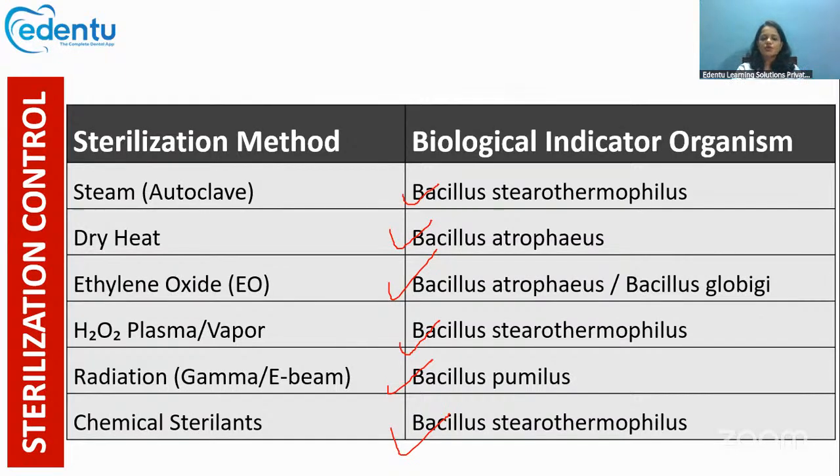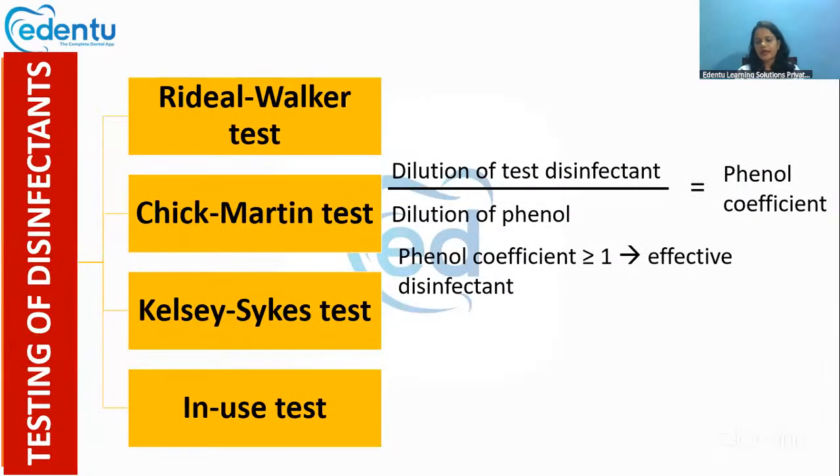So just like we had sterilization control, there is also testing the efficiency of disinfectants. Disinfectants can be tested with the help of four tests. One is the Rideal-Walker test. Then you have the Chick-Martin test. Then the Kelsey-Sykes test is also there, and the in-use test is also there. Among these four tests, the Rideal-Walker test is more important.